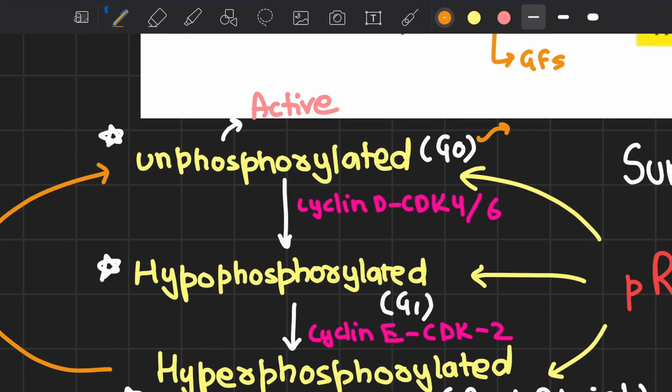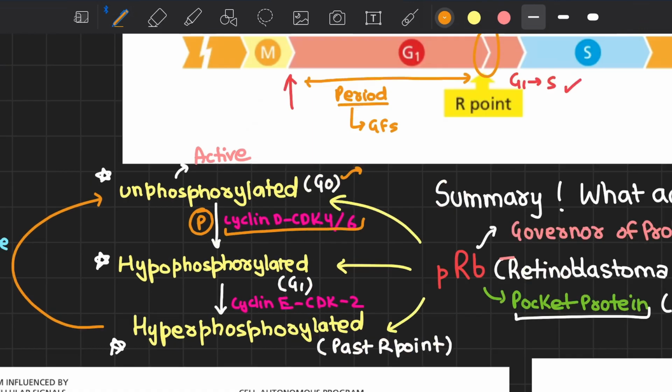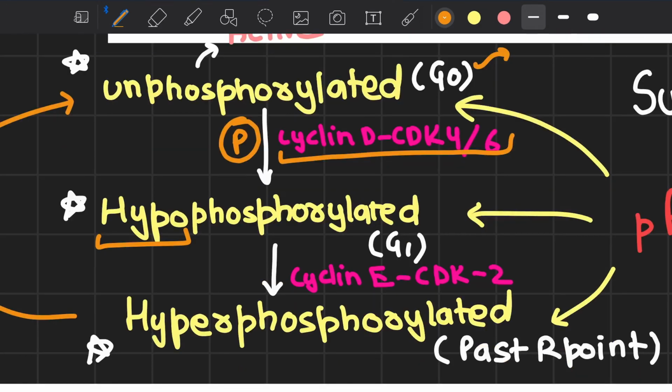Now, whenever we are exposed to some mitogenic signals, and we saw the window period in which we can do that before the restriction point, we will see upregulation in the amount of cyclin D and CDK4/6. This cyclin-CDK complex phosphorylates pRB into its hypophosphorylated state. The hypophosphorylated state is present in early G1. Now, as we saw during the G1/S transition, we get an upregulation in the amount of cyclin E and CDK2 that form the G1/S transition CDK-cyclin complex. What they're going to do is again phosphorylate pRB and convert it into its hyperphosphorylated form.